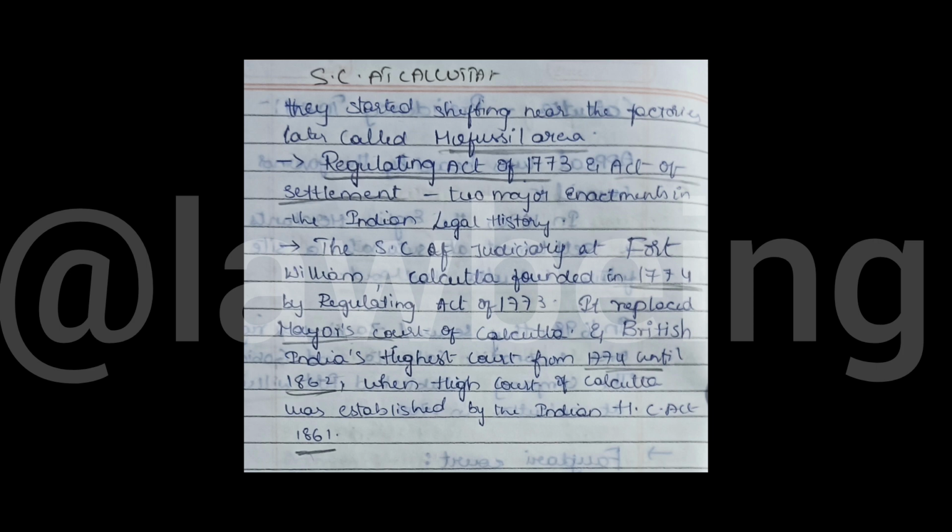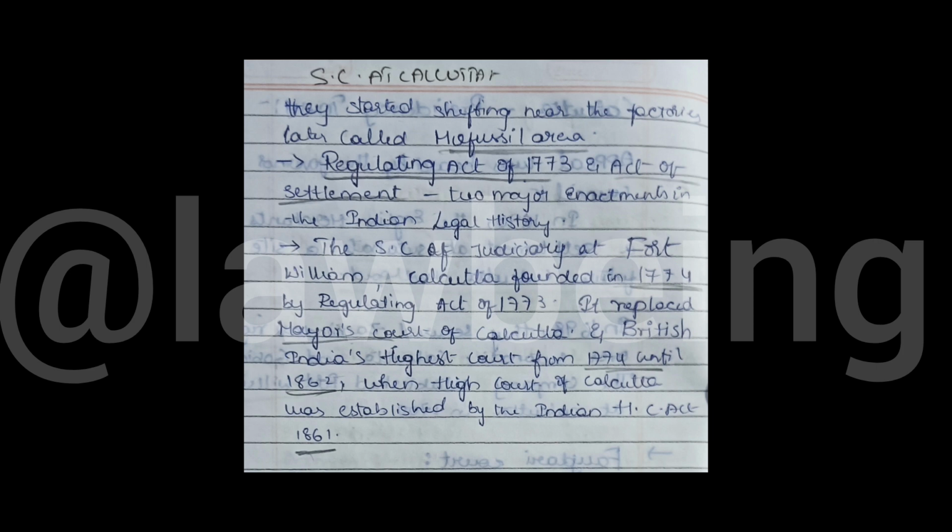It ran from 1774 until 1862, when the High Court of Calcutta was established by the Indian High Courts Act 1861. Later, they removed all the names, Mofussil courts and all, and renamed them Supreme Courts and High Courts. The Supreme Court was in Calcutta from 1774 to 1862.